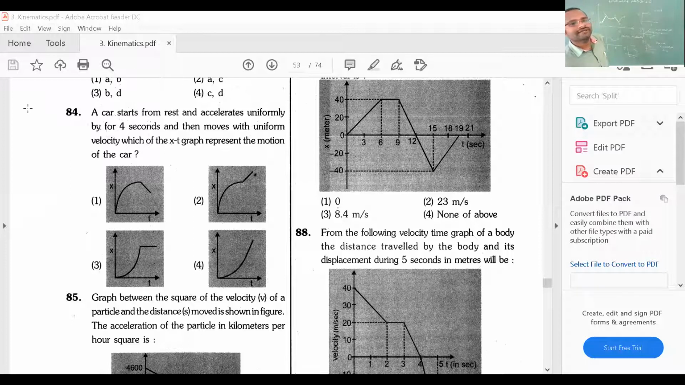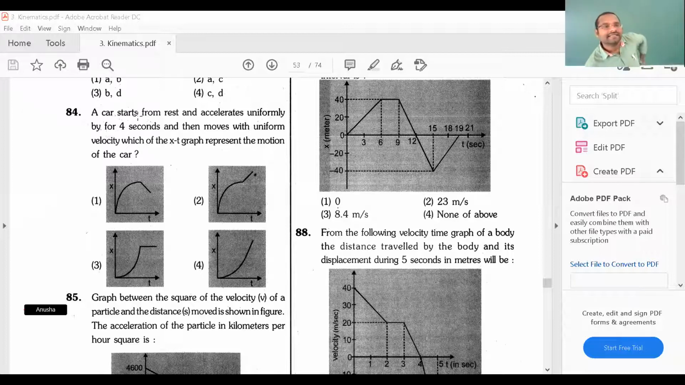Next, question number 84. A car starts from rest and accelerates uniformly for 4 seconds and then moves with a uniform velocity. Which of the x-t graphs represents the motion? Read that question 84.